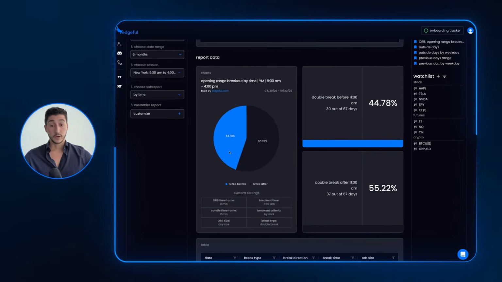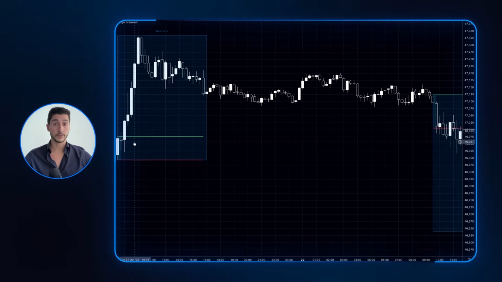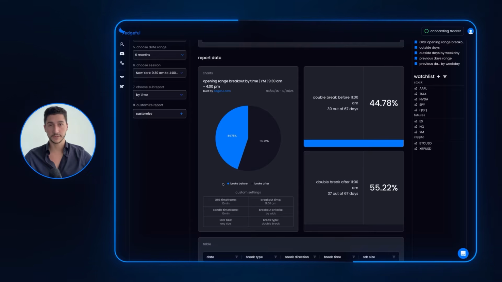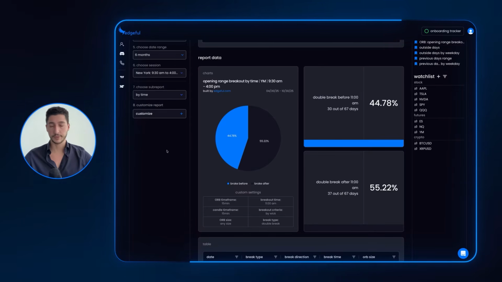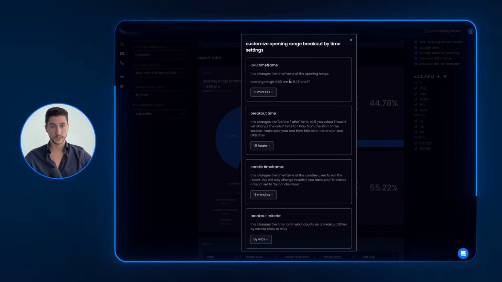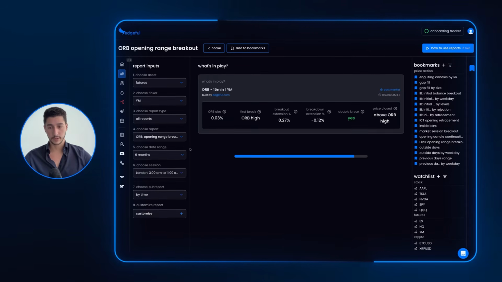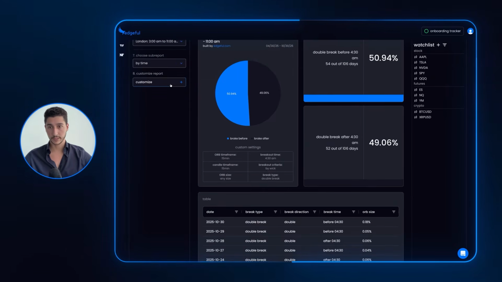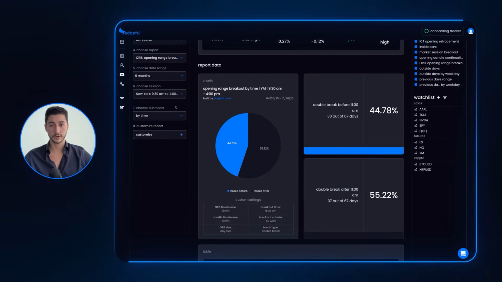Right now, the default ORB time is from 9:30 to 9:45. It's always just the first 15 minutes of the session. So if you select London session, it's going to be from 3 a.m. to 3:15 a.m. It's always the first 15 minutes. You can customize it using this right here, ORB time frame. It will change if you select the London session. You can go over here, go to my customization, from 3 a.m. to 3:15. I'm going to stick to the New York session here.